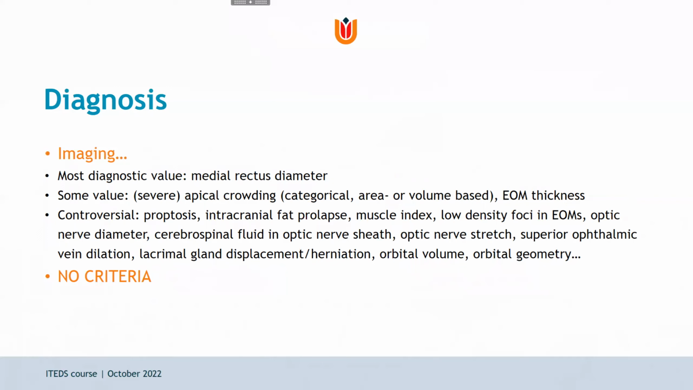And then many of the other factors are controversial. Some studies find they have some use or some diagnostic value, others don't. And also for the imaging, there are no definite criteria.